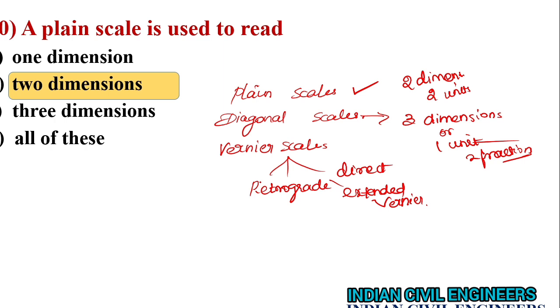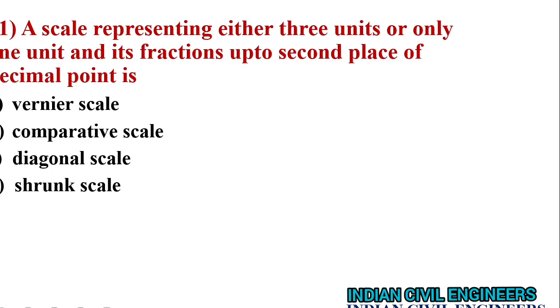A scale representing either 3 units or only 1 unit and its fractions up to second place of decimal point is known as its diagonal scale. Option C, diagonal scale, is the correct answer.